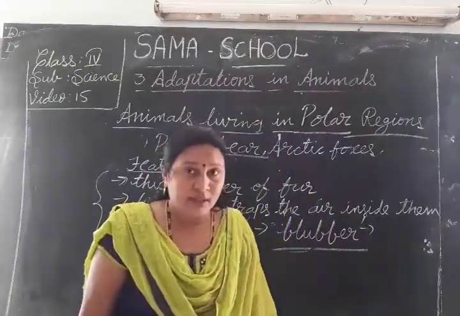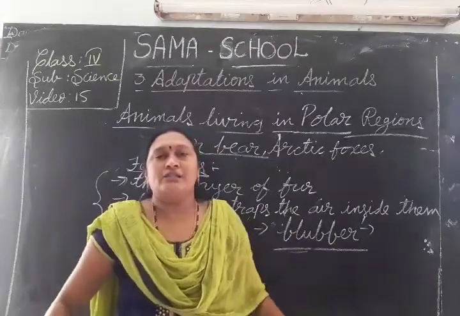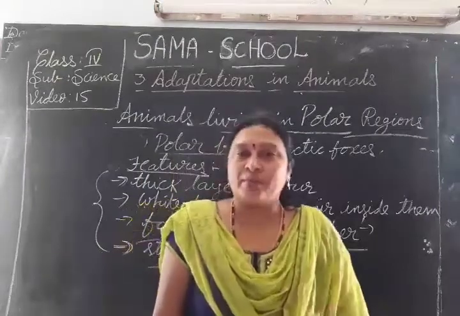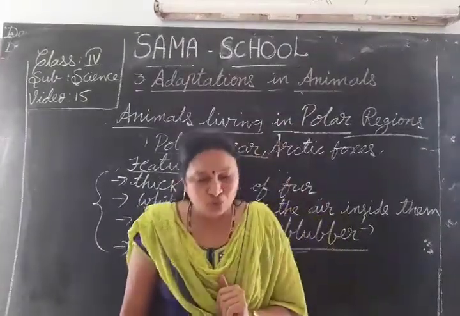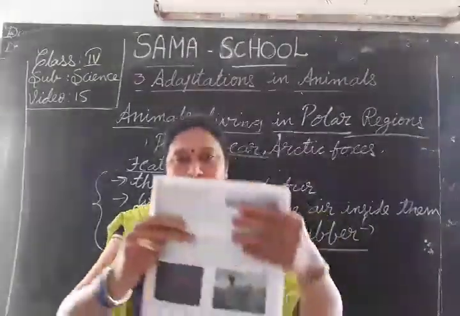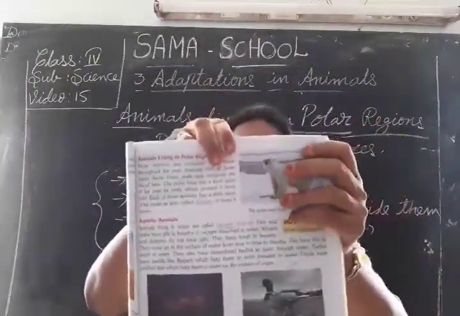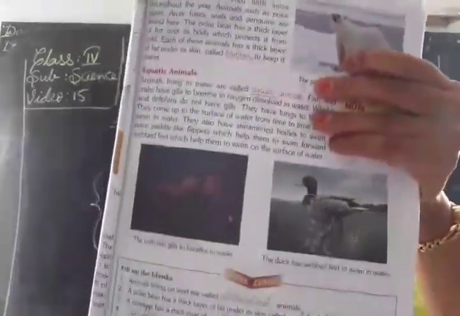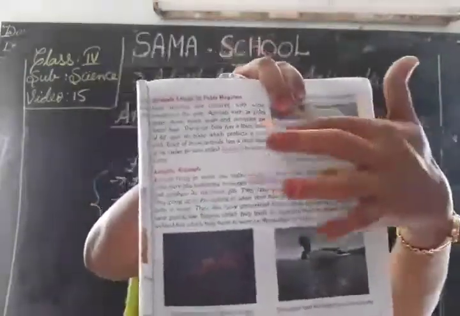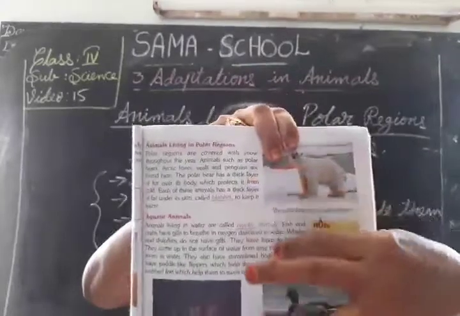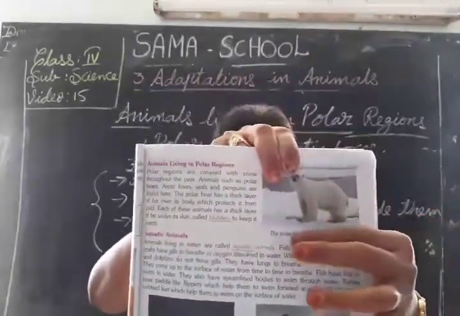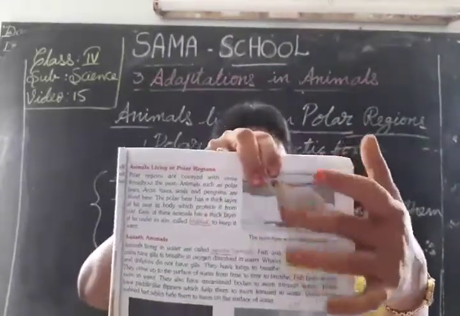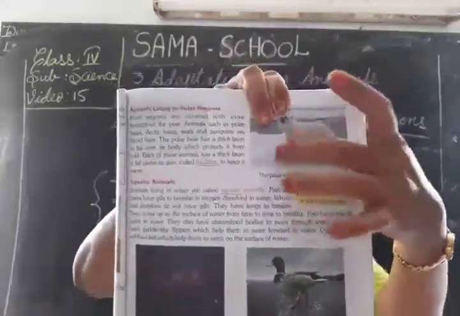And not only that, it can swim easily in the water too. This body feature is suitable to swim easily in the water. So here the polar bear can swim easily too, because the polar bear's feet have stiff hair. See that long stiff hair between the pads of the bear's feet. It helps to walk on the slippery ice and swim in cold icy water.